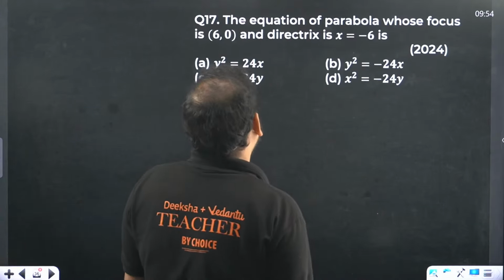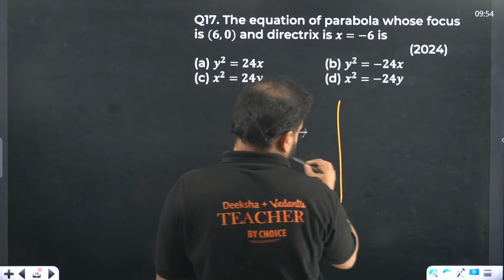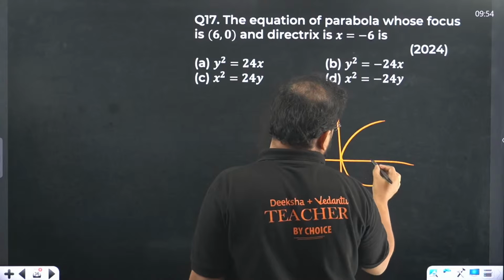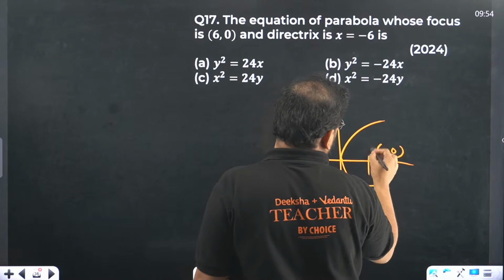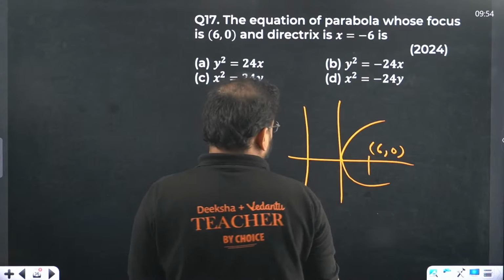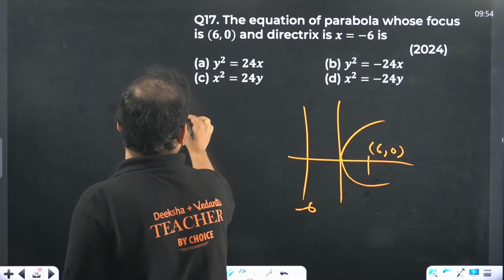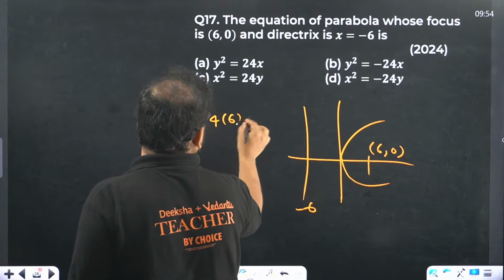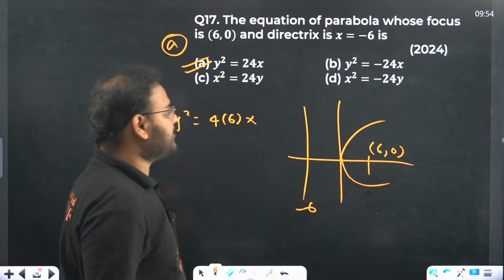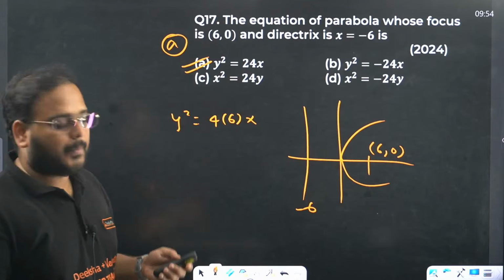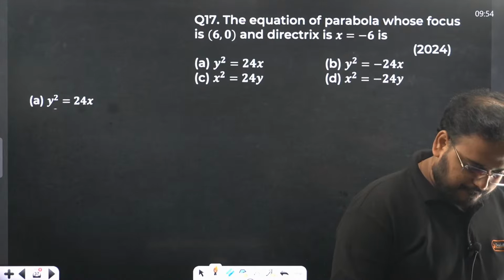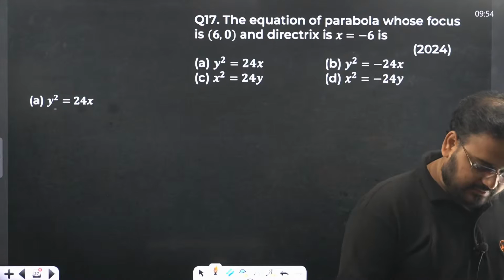Equation of the parabola whose focus is this. Focus over here is 6, 0. Directrix over here at minus 6. So this parabola will be y square equals to 4 into 6 into x, which is 24x. Option A is correct because this represents your a comma 0. Answer is option A. 17th is option A.